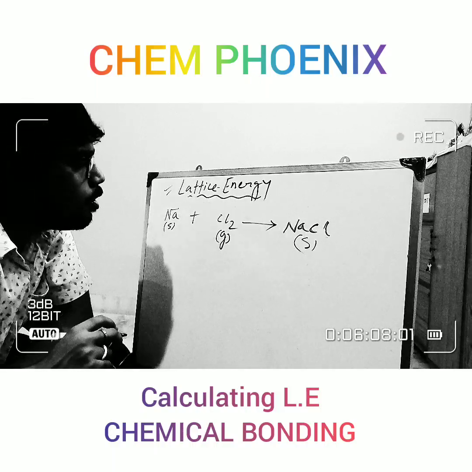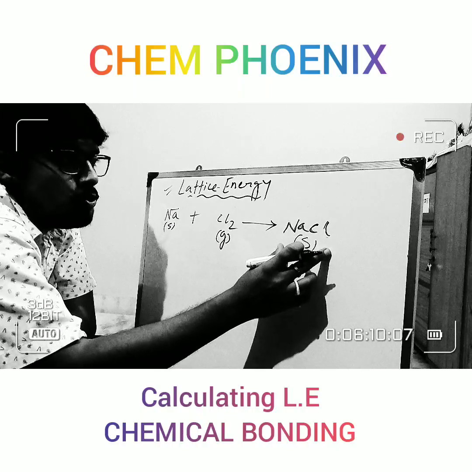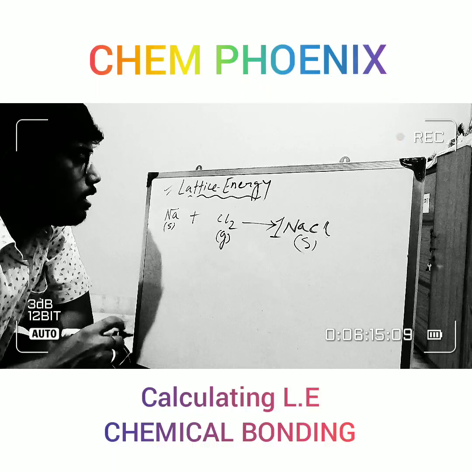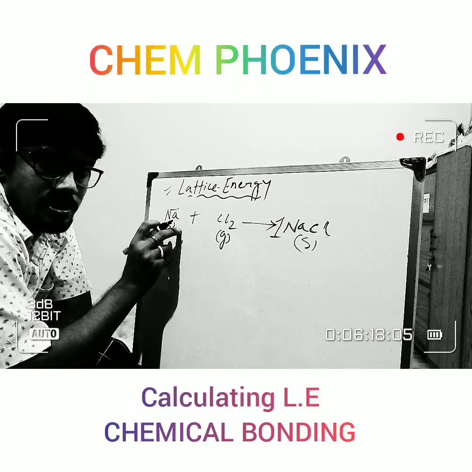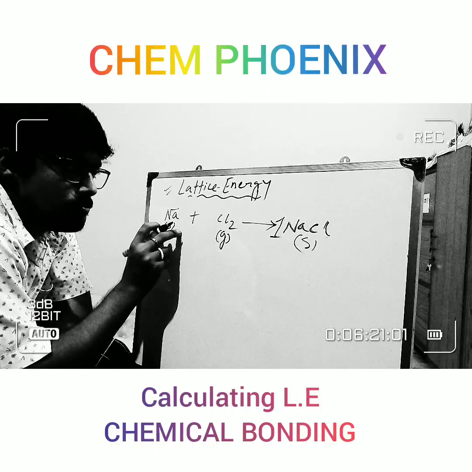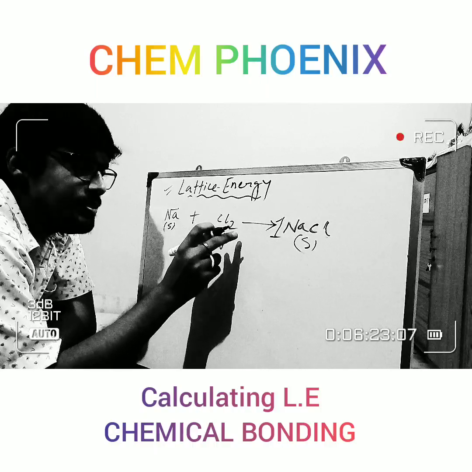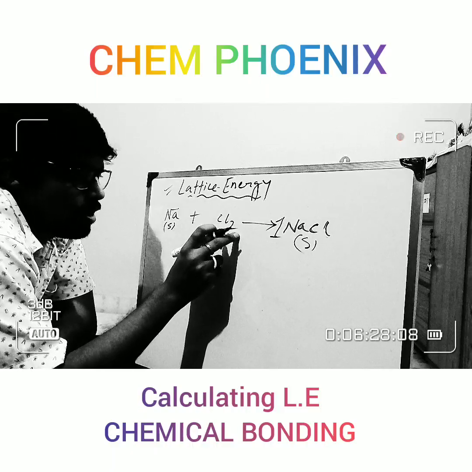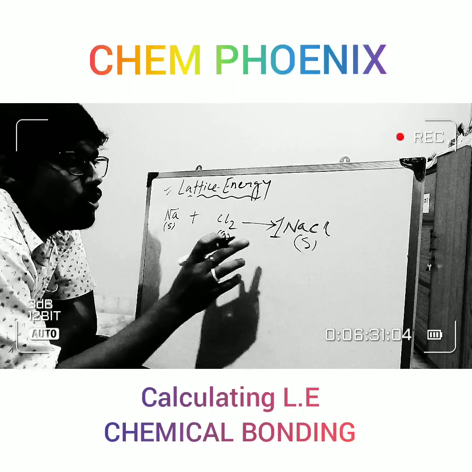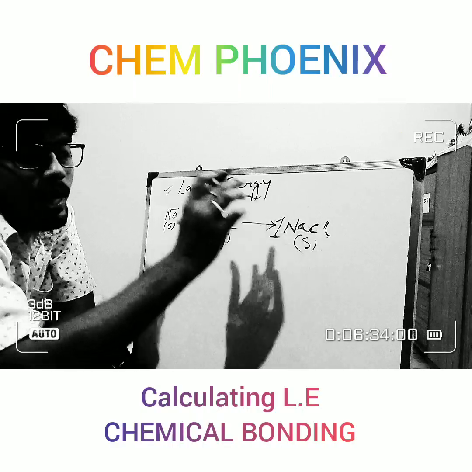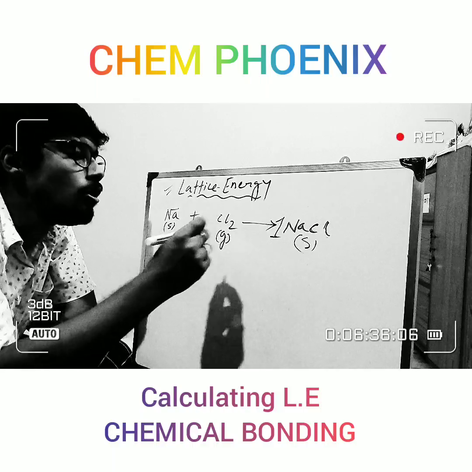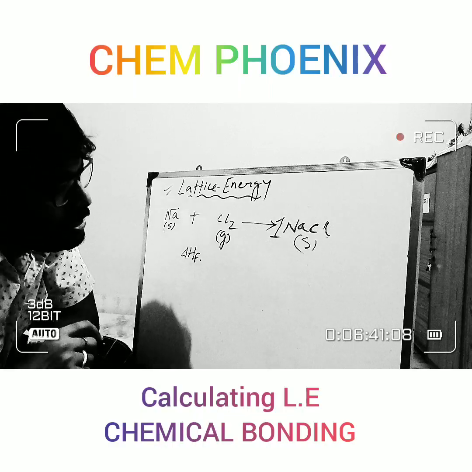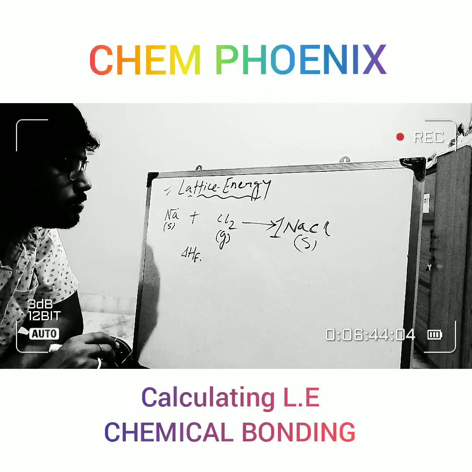So if we react these two and form 1 mole NaCl, then an amount of heat is released that is known as delta HF, that is heat of formation, right?